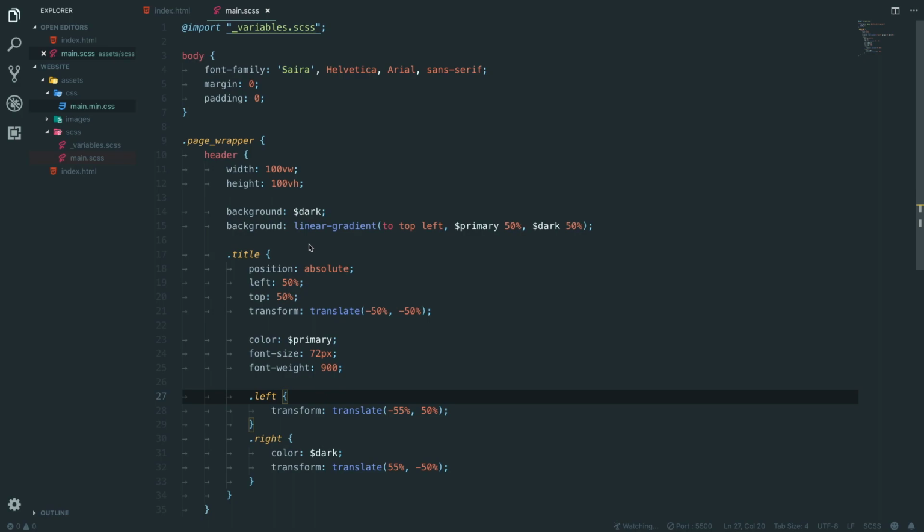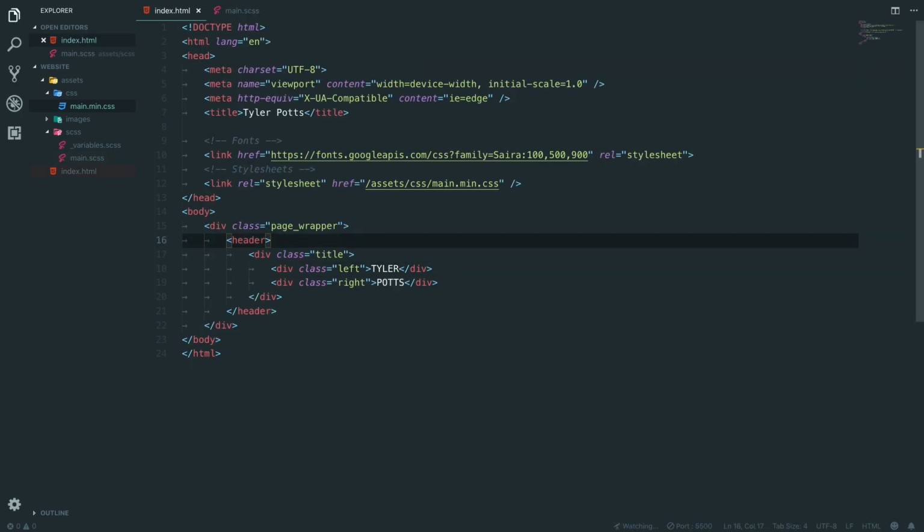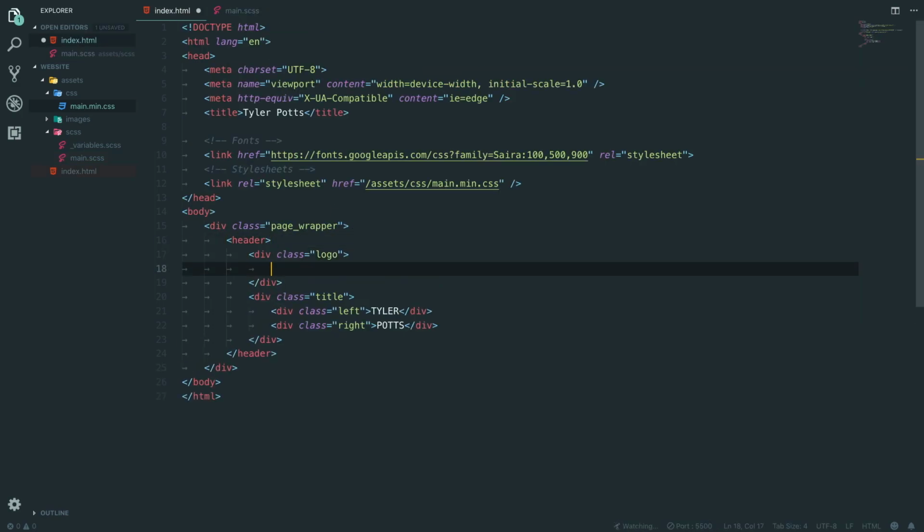Next up, we want to get our logo in there. So underneath here, we want .logo. And in our assets, we have images and an SVG logo, and it's just going to say TP.